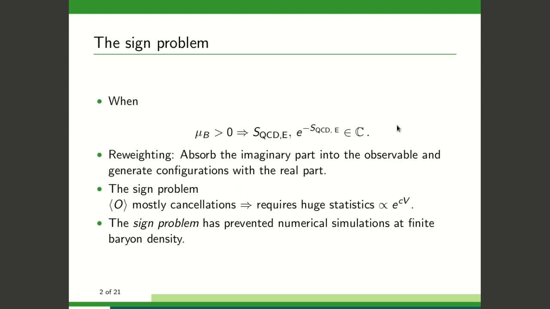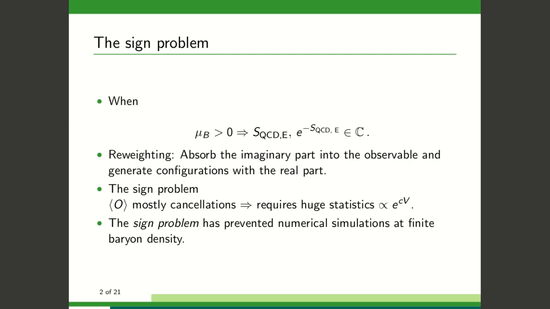When we consider a non-zero chemical potential, the Euclidean action of QCD, and therefore the weight factor in the path integral, becomes a complex number. When this happens, we no longer have the probabilistic interpretation of the weight factor, thus we can't generate configurations with this.